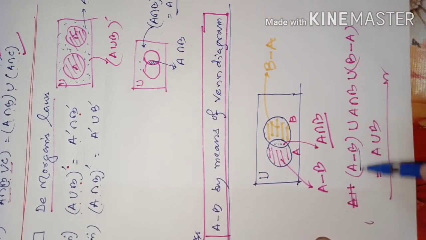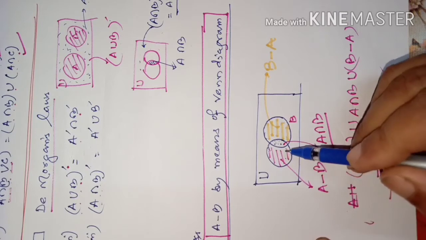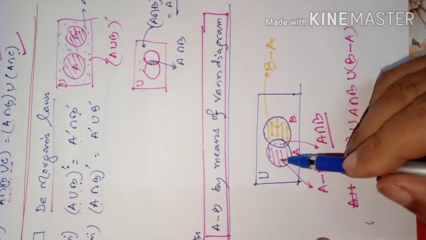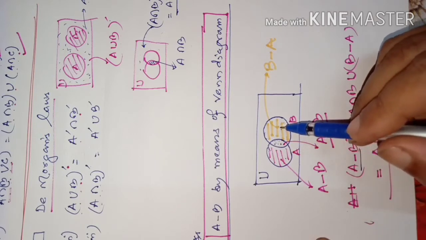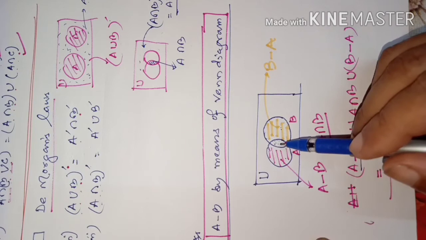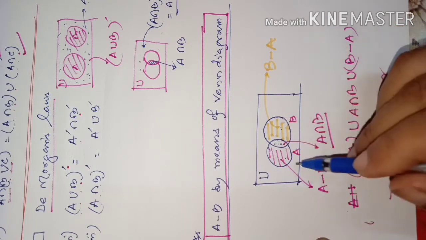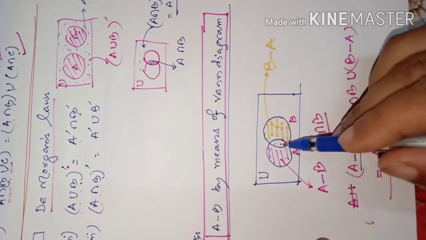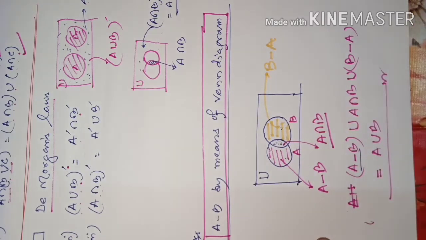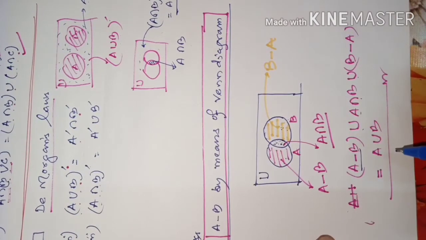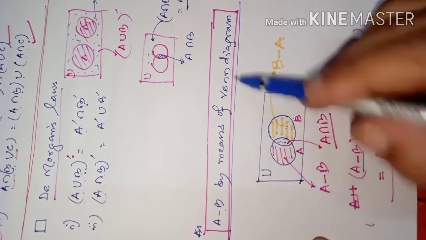A minus B means this part which is only covered by A, enclosed by A, and this part is only enclosed by B, and this part is covered by A and B. So this part is A minus B, this part is B minus A, this part is A intersection B, the common portion. So A minus B union A intersection B union B minus A is the whole A union B. That is the meaning of A minus B in Venn diagram.